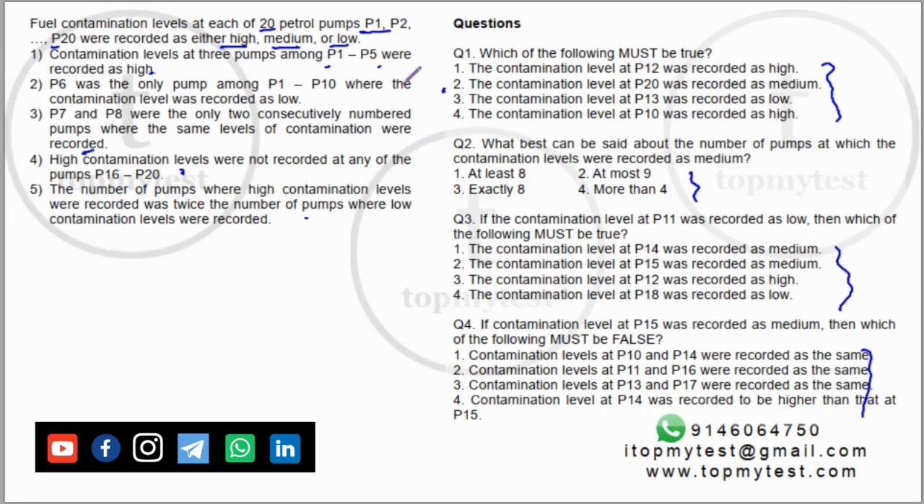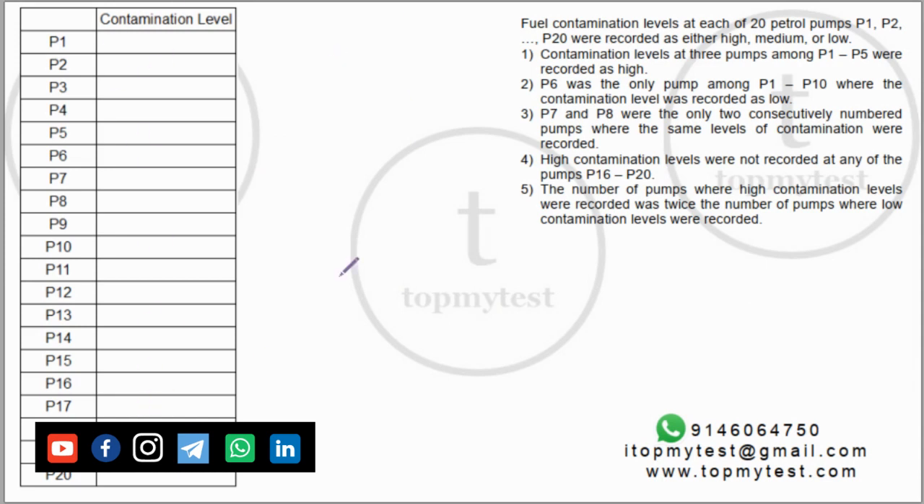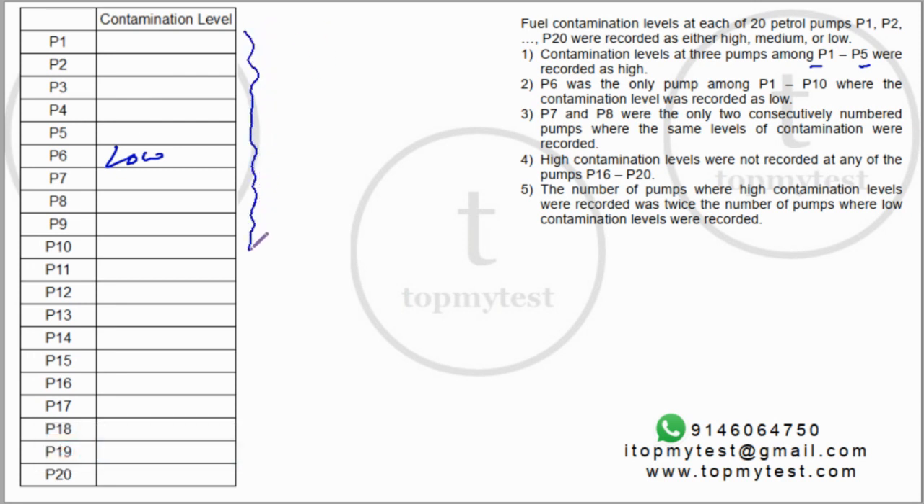So let's draw out a simple table. This is from P1 to P20. Let's look at what is given to us. Now, contamination levels at P1 to P5, 3 of them were recorded as high, right? And the second one says among P1 to P10 only P6 was low. So this is low. And from P1 to P10 all the others will be either high or medium. So this is done. Okay.